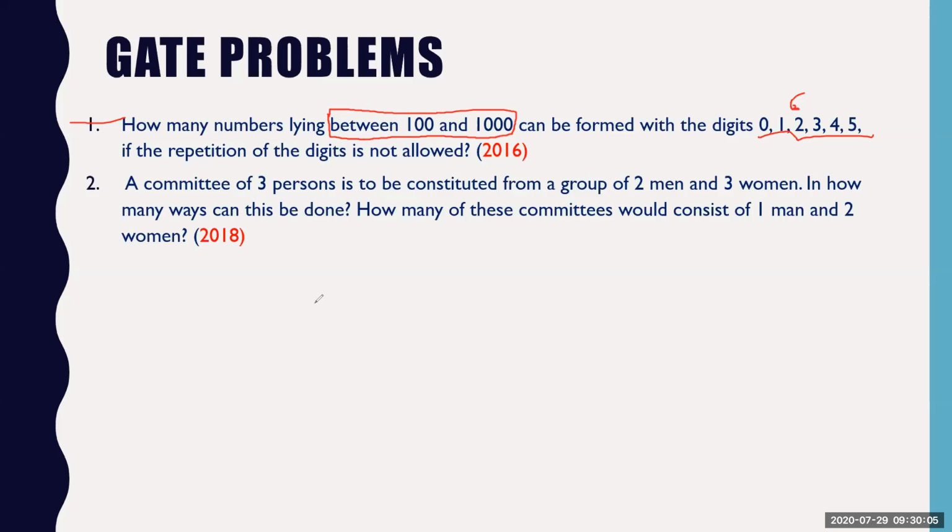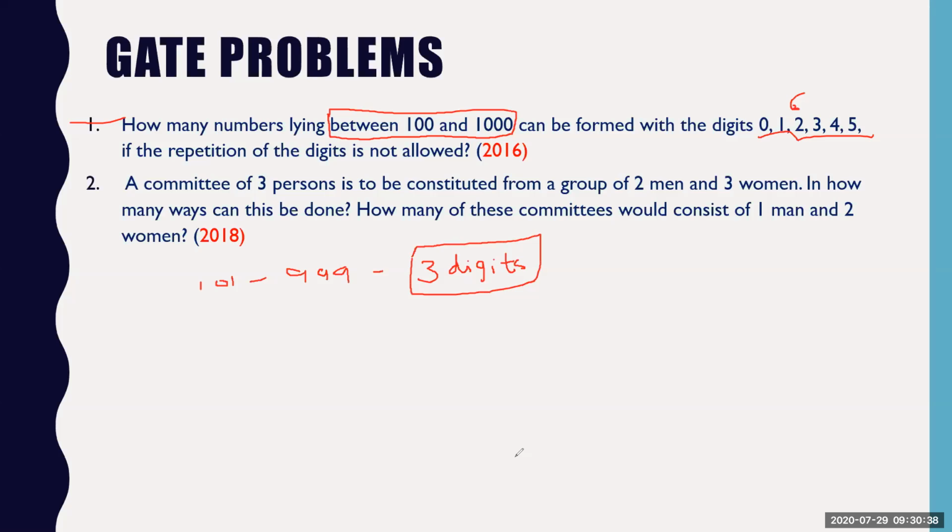you take any number, you take 101 or you take 999. 1000 will not be involved. One observation you can see here is that between 100 and 1000, whatever number you choose will be of 3 digits. Between 100 and 1000, you take any number, that number will be of 3 digits.